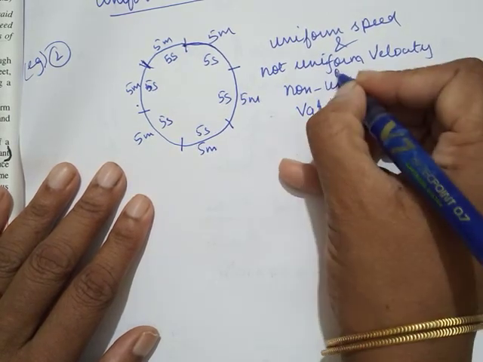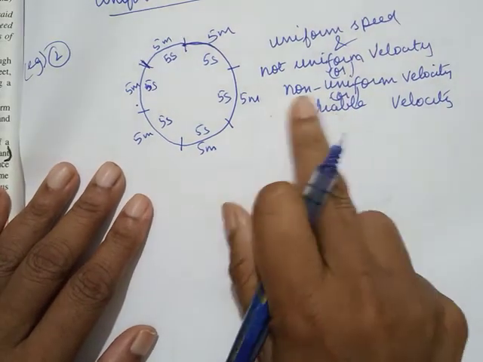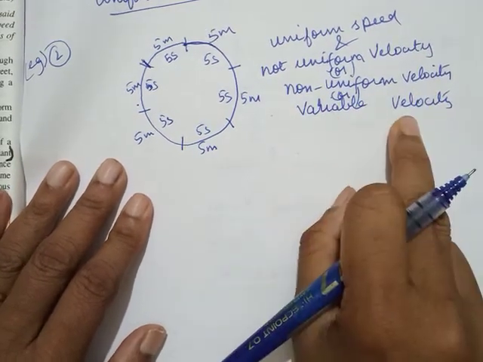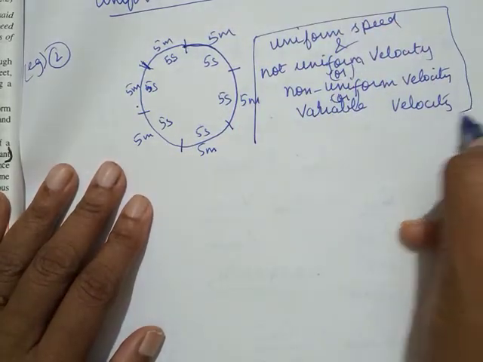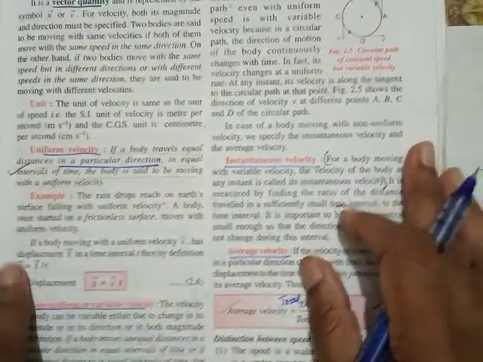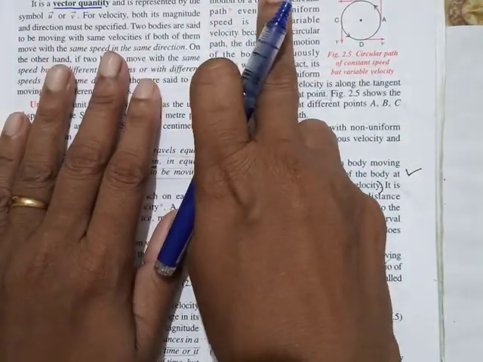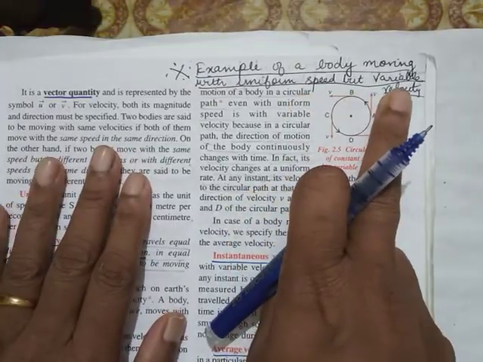So I can use any one of these words: uniform speed but non-uniform velocity or variable velocity. Okay, so this is one example that keeps coming very often.